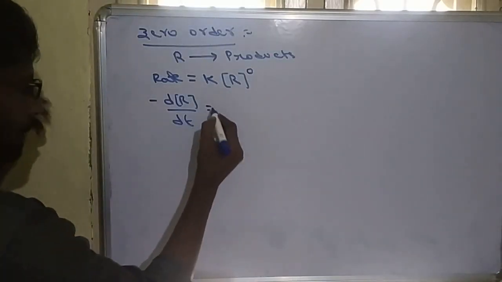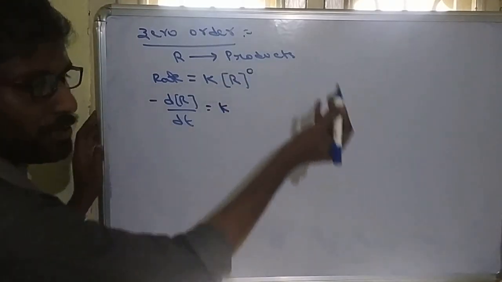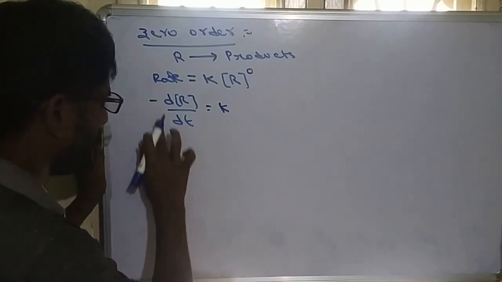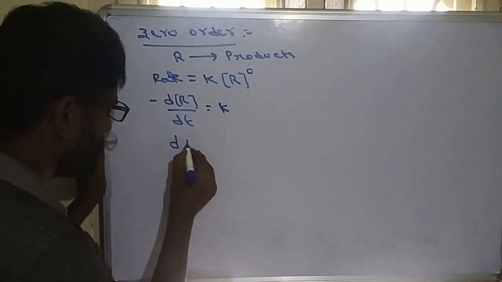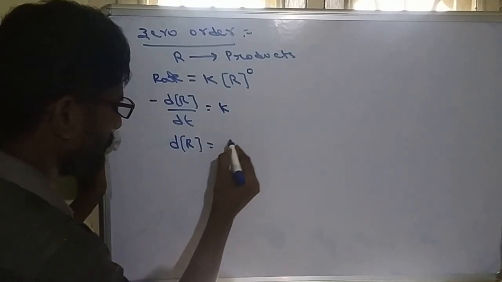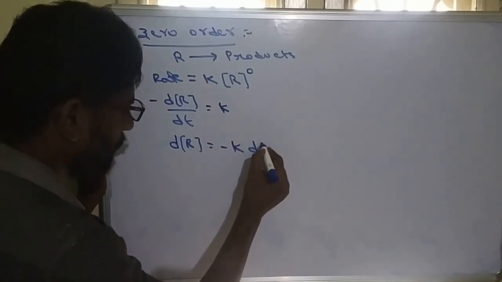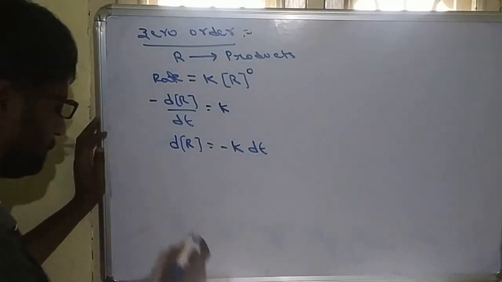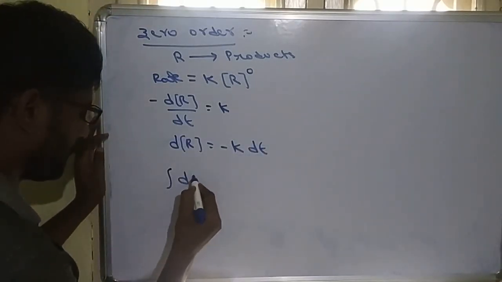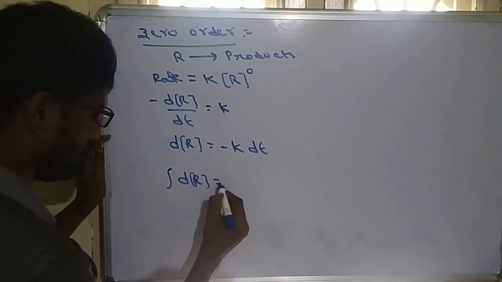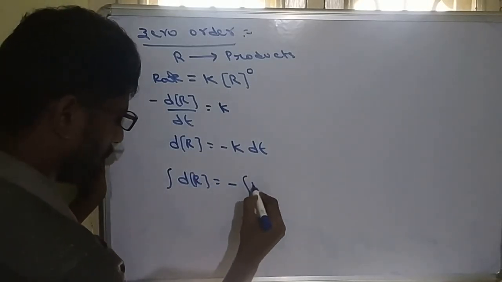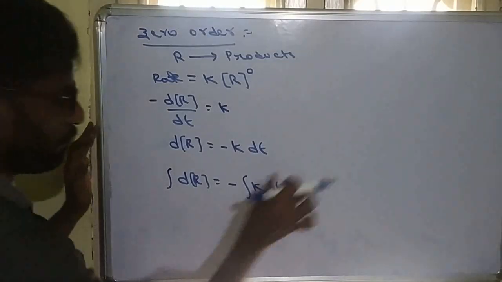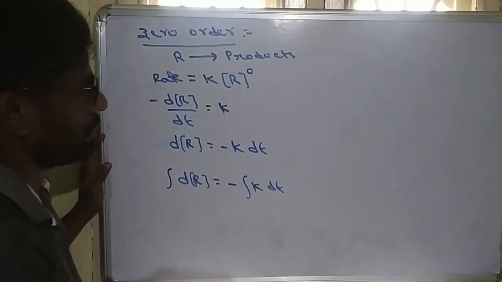So now, something goes to 0 will be 1. That is simply K. From this, take the negative sign to that side. So dR is equal to minus K into dt. If we are doing integration, the integration of dR is equal to minus the integration of K into dt. So from where to where are we doing integration? See this,